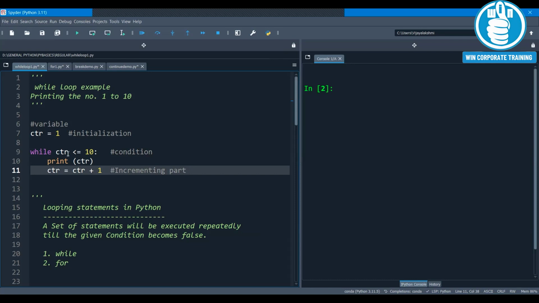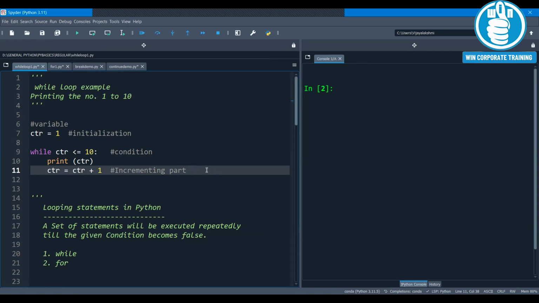Condition: as long as the given condition is true, your while loop will be executed. When the condition becomes false, the loop will terminate. Then we have the incrementing part, where I am incrementing the variable value by 1.